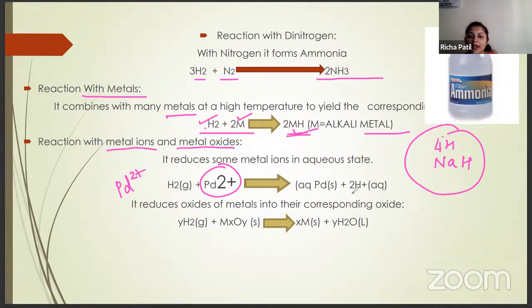So it forms Pd2+ and 2H+. So it is reducing. There is reduction. So with reaction with metal ions, it acts as both oxidizing as well as reducing agent. Here it is undergoing reduction, and here it is acting as an oxidizing agent. So H2 plus MO gives you metal plus water. These are the chemical reactions occurring with H2.